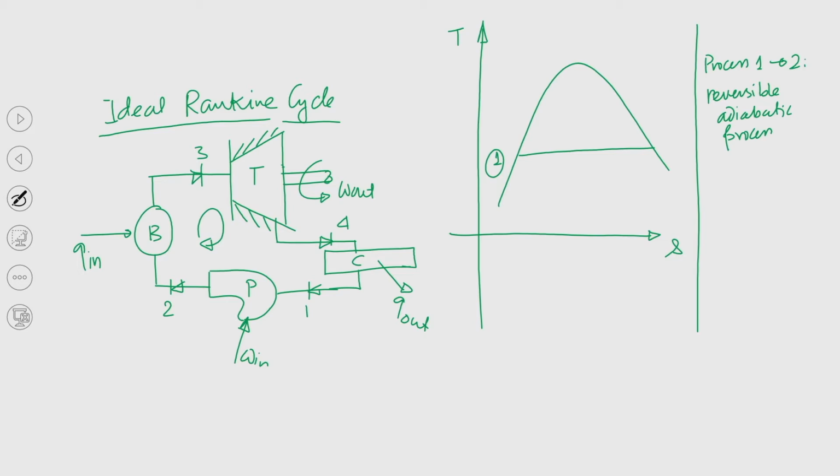The pump is a work interacting device. By taking work as input, it can pump liquid from state point 1 to state point 2, from the condenser pressure to the boiler pressure. So, this is point 2 and it is pumping.